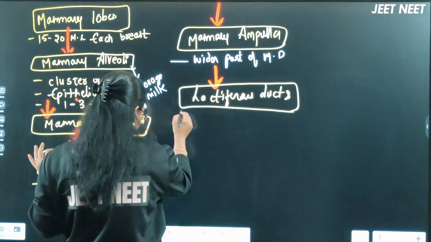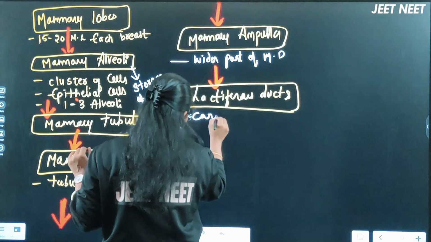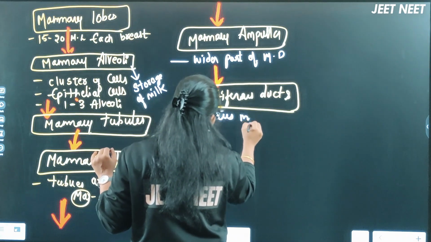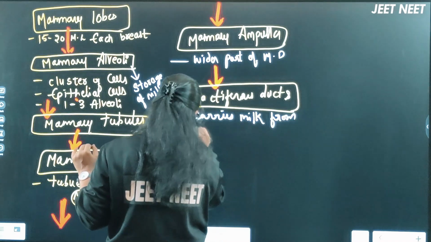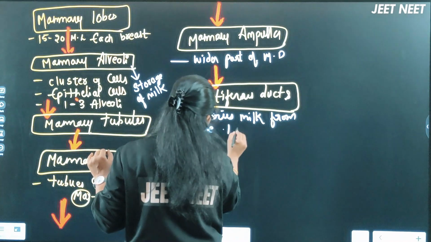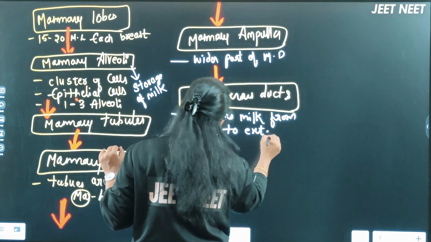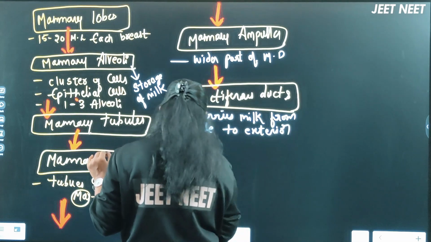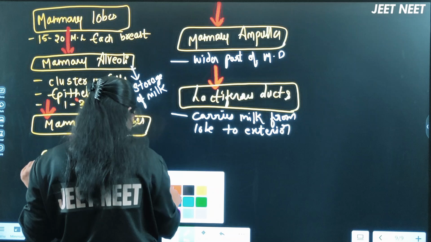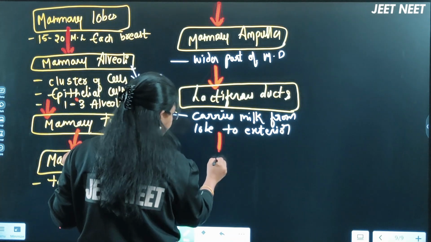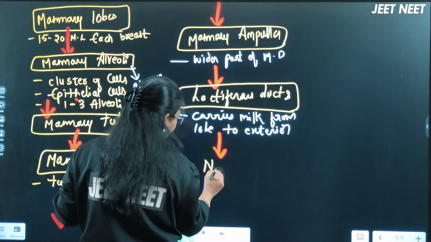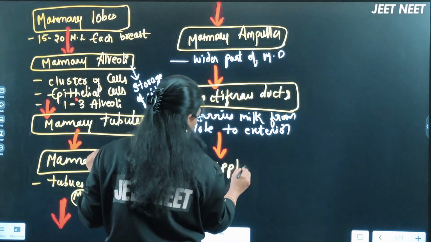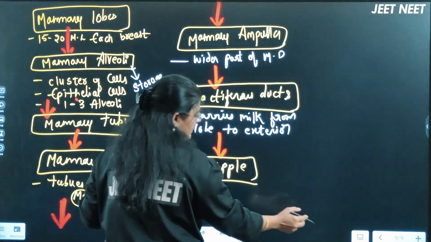Lactiferous ducts are the ducts which carry milk from the lobe to the exterior of the breast region. Clear these points here? Okay. Now these lactiferous ducts lead into the last part, called the nipple region. Let me discuss the nipple in detail.